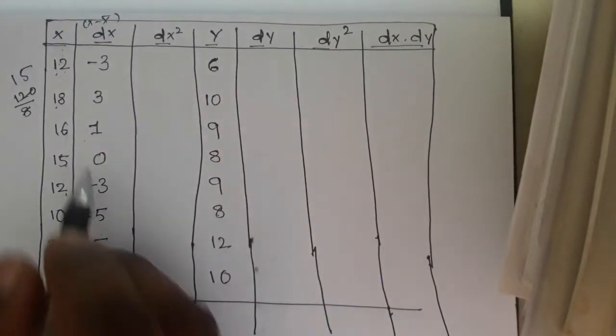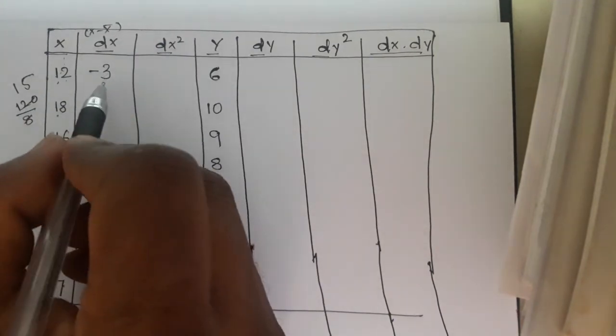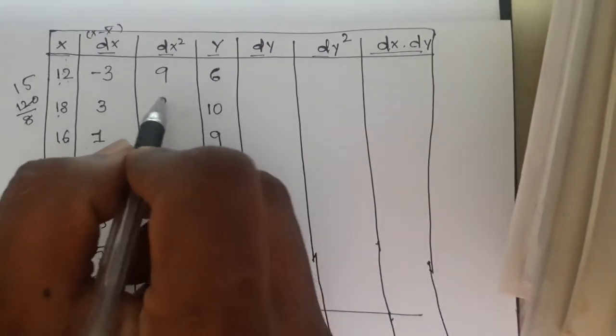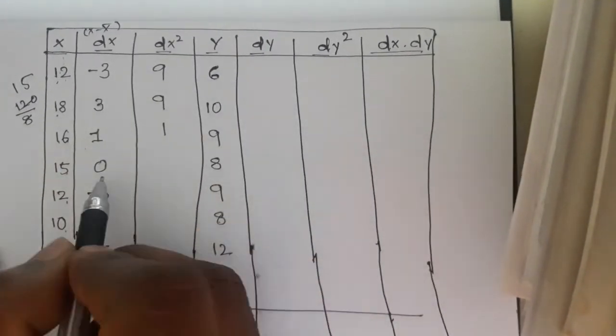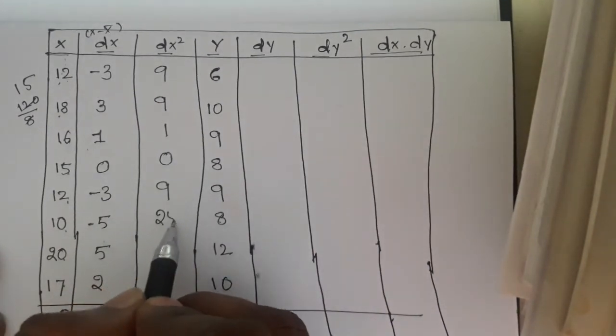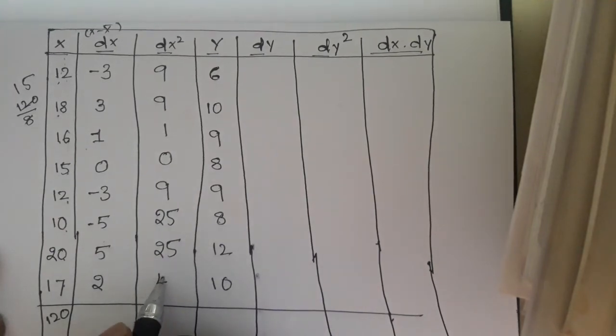Okay, dx square values means we have to square these values. So 3 3s are 9, again 9, 1 1 is 1, 0, and 9, 5 5s are 25, 25, and 2 2s are 4.